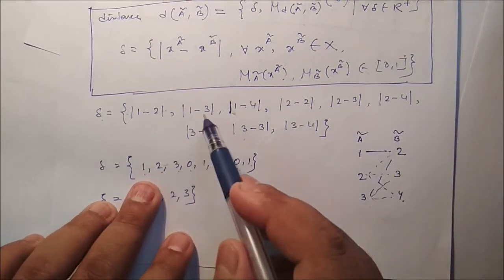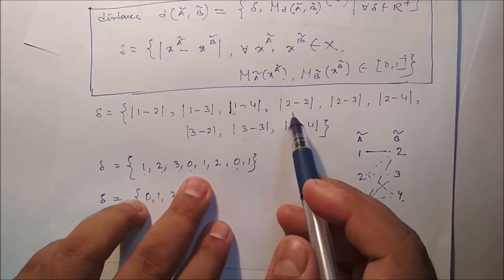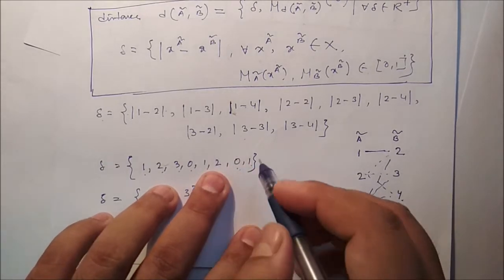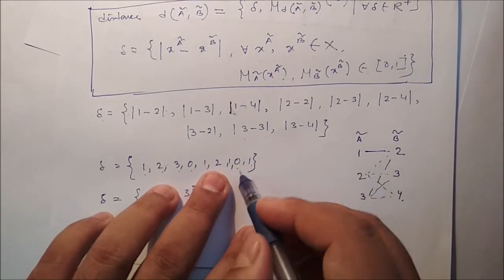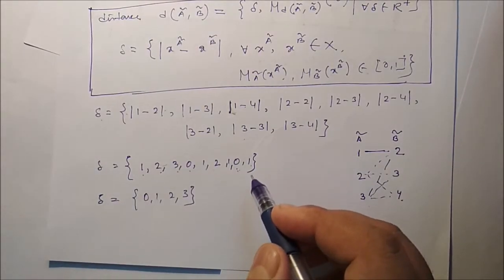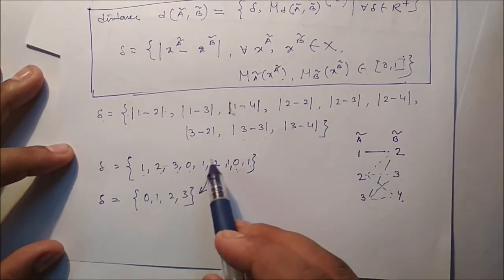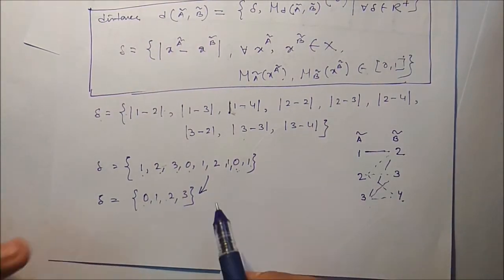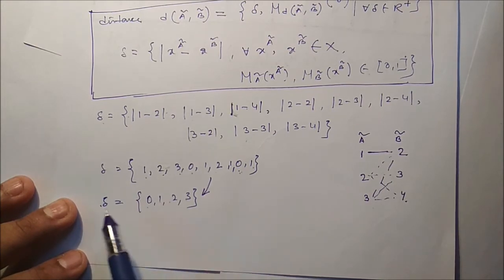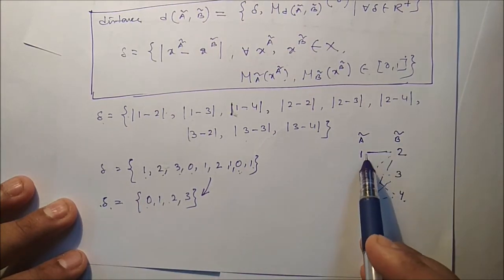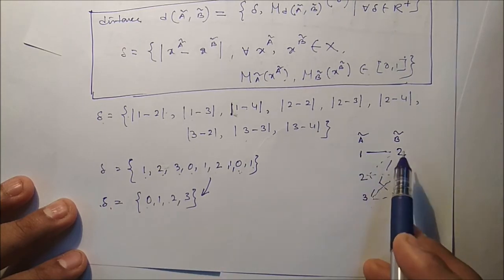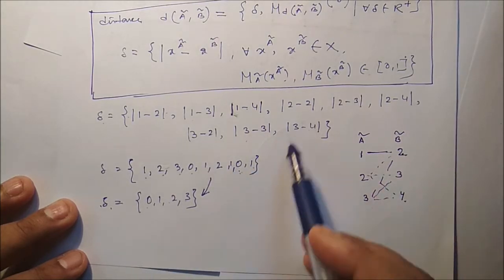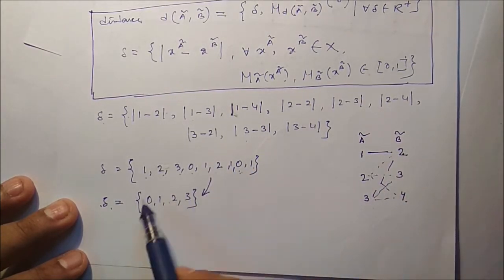1 minus 2 is 1, 1 minus 3 is 2, 1 minus 4 is 3, 2 minus 2 is 0, 2 minus 3 is 1, 2 minus 4 is 2, 3 minus 2 is 1, 3 minus 3 is 0, 3 minus 4 is 1. Here we take the distinct numbers because it's a set, so the distinct numbers are 0, 1, 2, 3. In this way you can get the del value: subtract each element of A with each element of B, take the mod, and collect the distinct values.